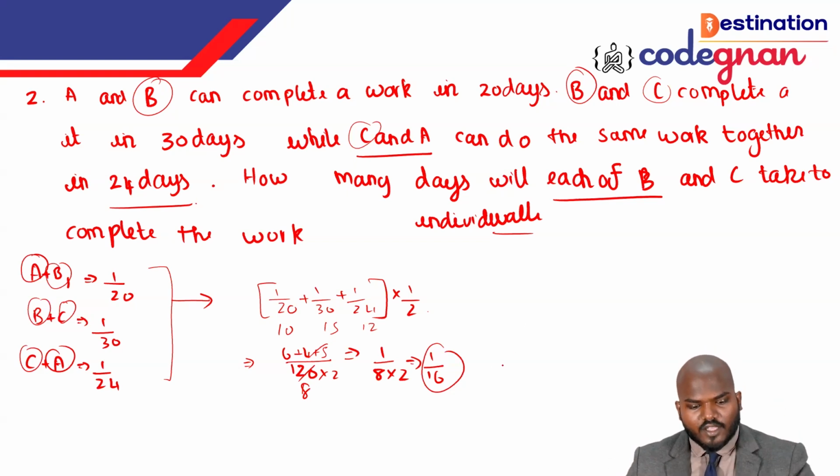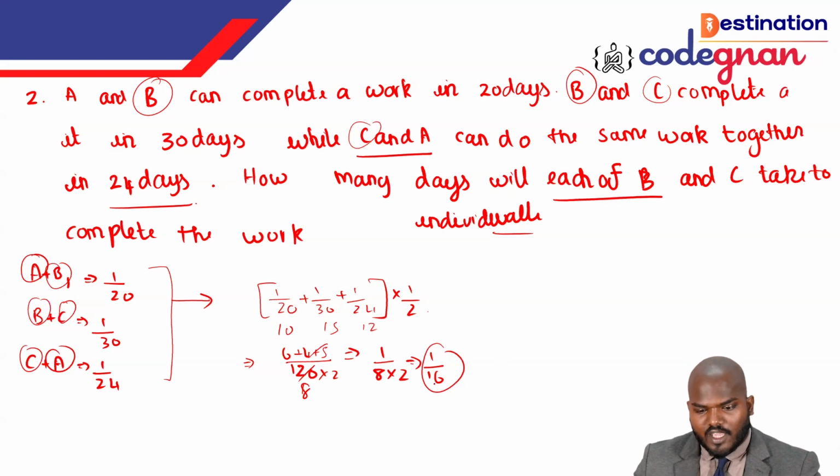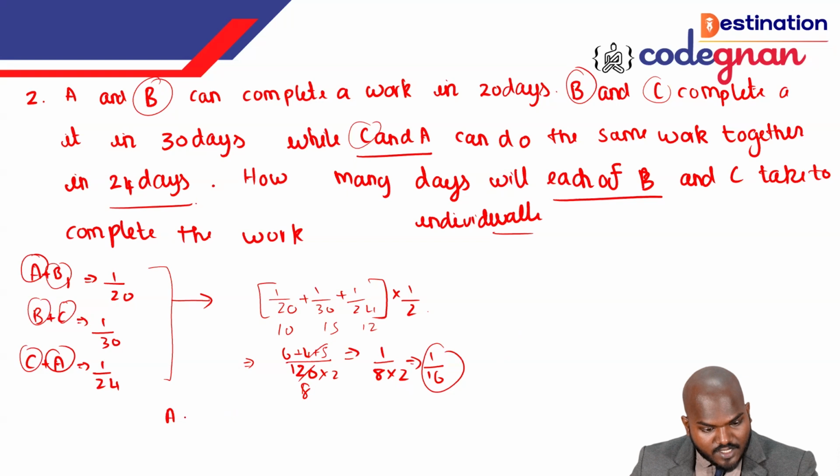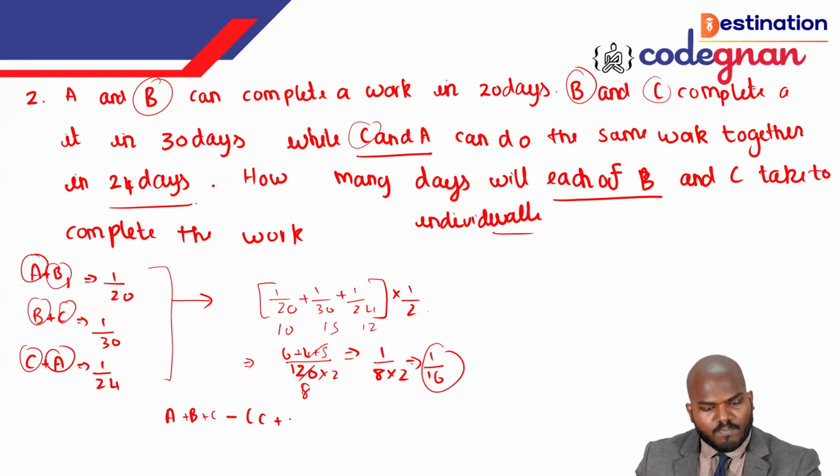Okay. So once you've done this, we can call it 1 by 16 there. Once you complete the 1 by 16, we have the ABC 1 day work. Okay. Now, if you are making the minus of anything, if you need the value of B, I can call it minus C plus A. If I do that, AC will cancel here. So B will remain. ABC value is equal to what? That is 1 by 16 here.